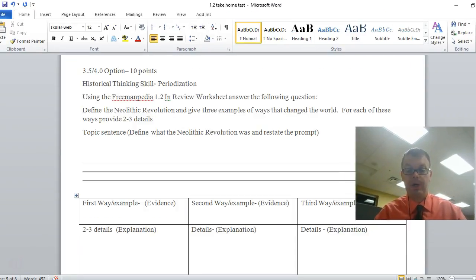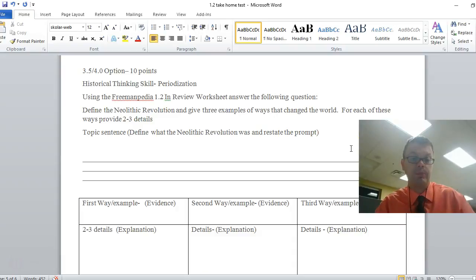Here is our 4.0 option, so let's look at this. And this is on your 3rd page of your take-home test. It says, define the Neolithic Revolution and give 3 examples of ways it changed the world. For each of these ways, provide 2 or 3 details.